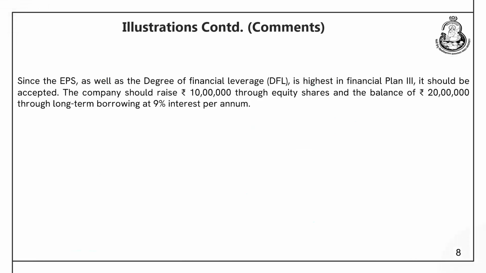So, if you just compare, since the EPS as well as the degree of financial leverage is highest in Plan 3, it should be accepted. The company should raise rupees 10 lakhs through equity shares and the balance of rupees 20 lakhs through long term borrowing at the rate of 9%.